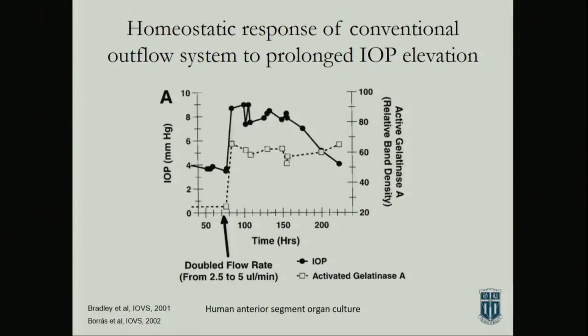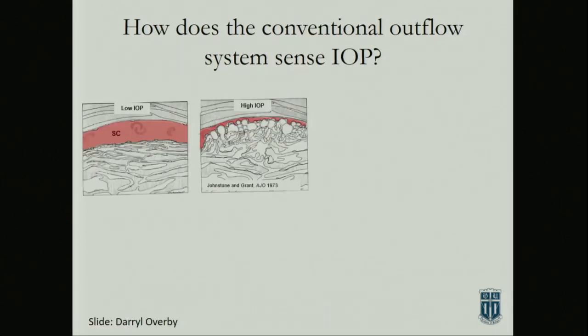And then all of a sudden, you double the flow, you're going to increase the pressure, right? I mean, that makes sense. So you increase the pressure, but look what happens over time. And this is just keeping it at this flow. So at this flow, the pressure comes back to normal, or near normal, at least during the time of this experiment. And so there's a lot of stuff that's going on here. I mean, they looked at gelatinase A and saw that it went up coincident with that. But there's a lot of other things going on, so the point is there's a homeostatic adjustment going on in the eye. That tissue has the ability to adapt to changing pressures.